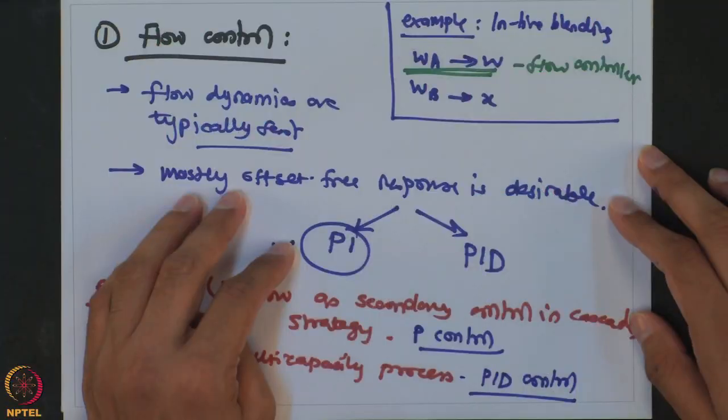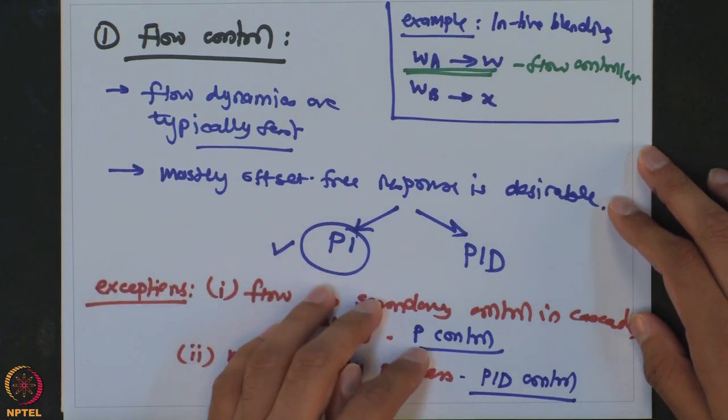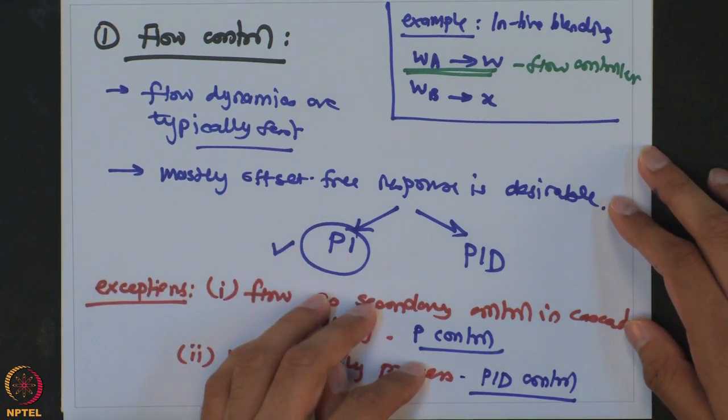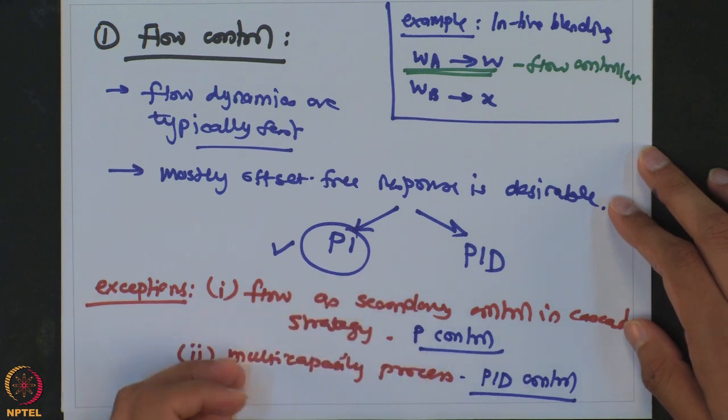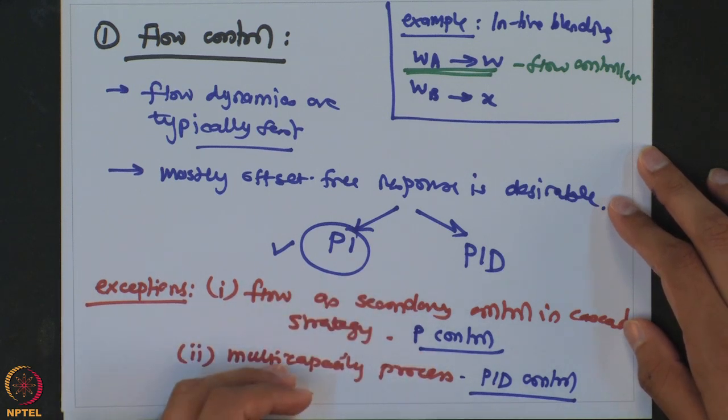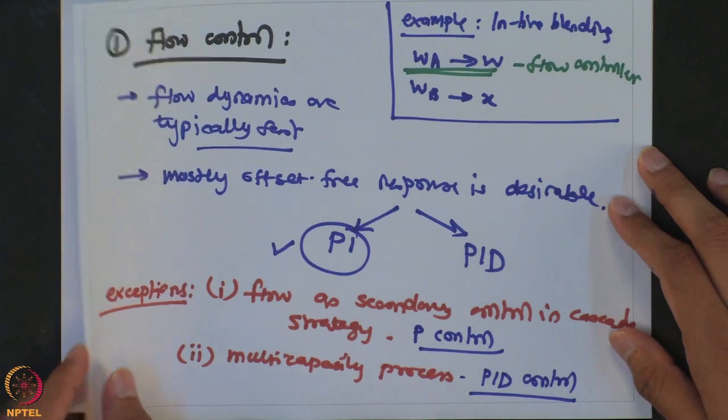So just to summarize flow control, the majority of the time it will be a PI controller. When it is part of a cascade control and a secondary control objective, it will be a P controller. If it is a multi-capacity process like a flooded reboiler, then it will be a PID controller. Now let us see how the control loop will look.